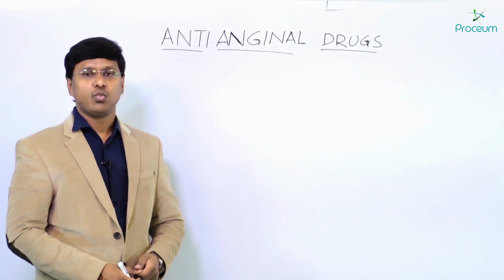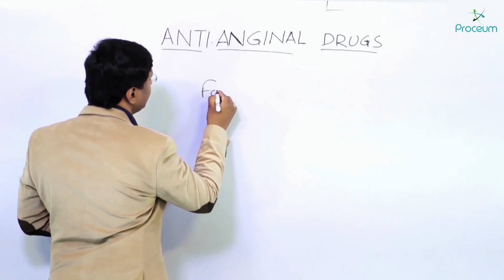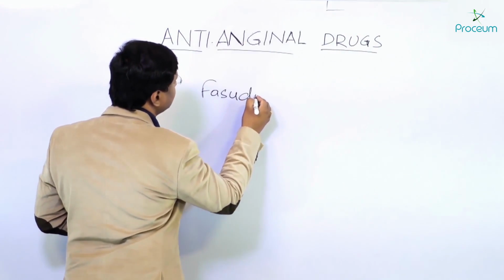Now let me discuss one more important anti-anginal drug, which is also a newer drug, called Fasudil.